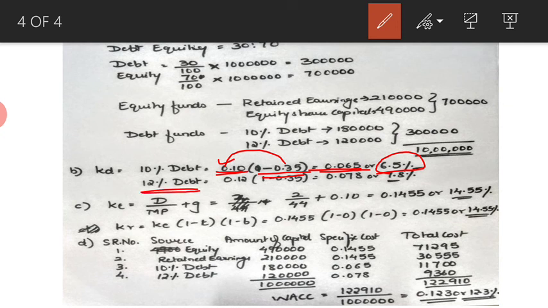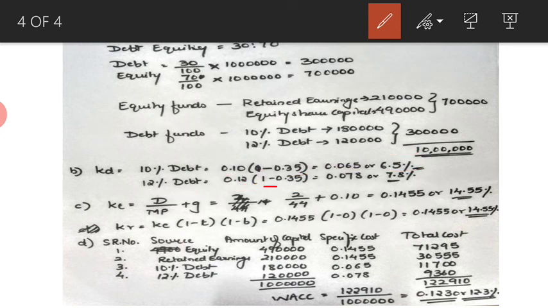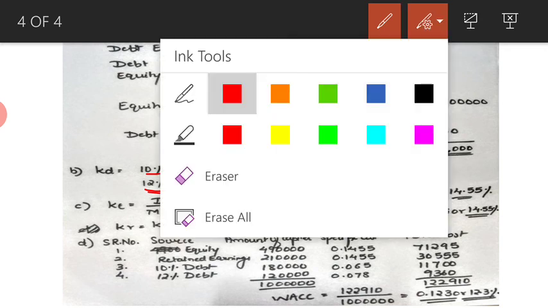Similarly, we have to do it for 12% debt. So 0.12 into 1 minus 0.35 gives us 0.65. So 0.65 into 0.12 gives us 0.078 or 7.8%. So the specific cost of debt is 6.5% for 10% debt and 7.8% for 12% debt.